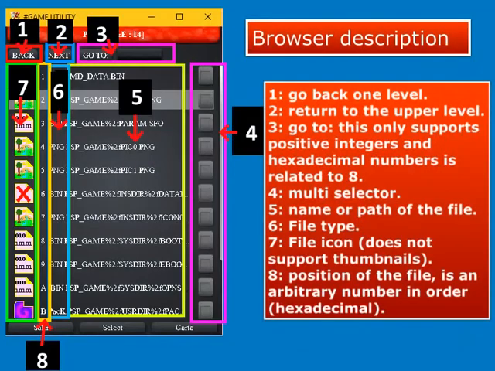Here is the description of the window you see. 1. Go back one level. 2. Return to the upper level. 3. Go to. This only supports positive integer and hexadecimal numbers, and is related to 8. 4. Multi-selector. 5. Name or path of the file. 6. File type. 7. File icon, does not support thumbnails. 8. Position of the file, an arbitrary number in order, in hexadecimal.